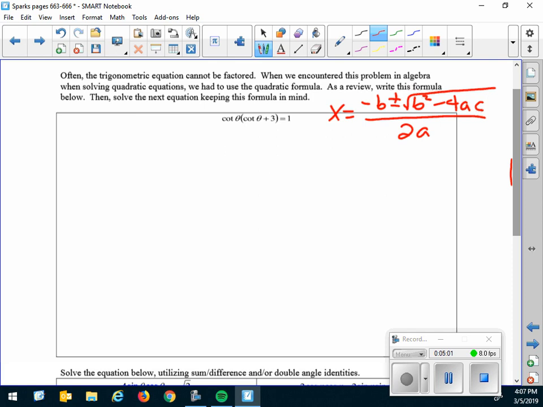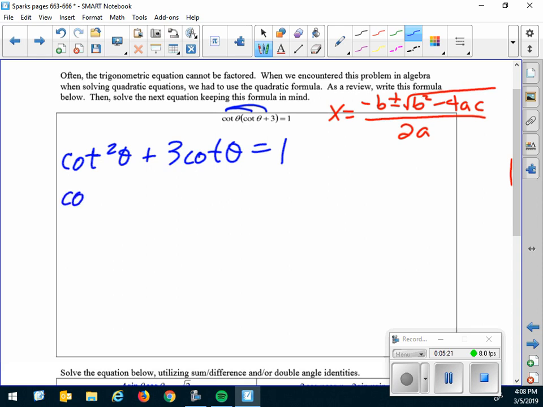You say, how do I use that with trig? I'll show you. All right, so let's look at this one. I'm going to distribute cotangent theta. So it's going to give me cotangent squared theta plus 3 cotangent theta equals 1. I'm going to set this thing equal to 0. So I'll have cotangent squared theta plus 3 cotangent theta minus 1 equals 0. Now the issue is that won't factor.